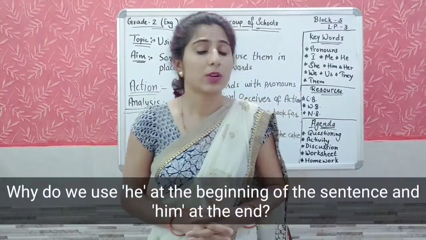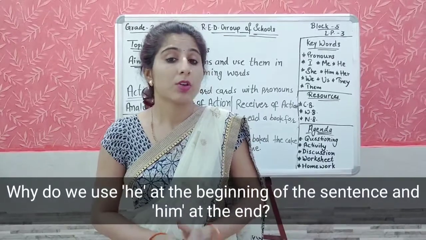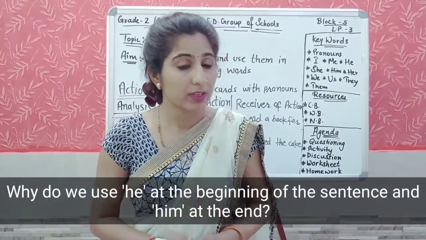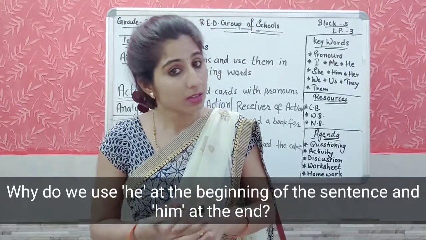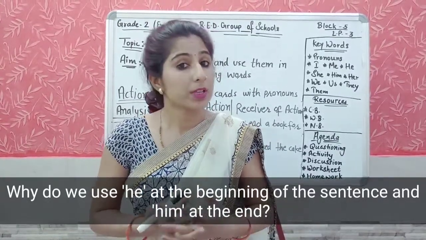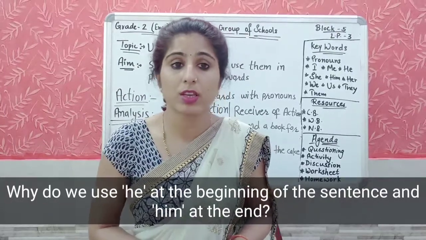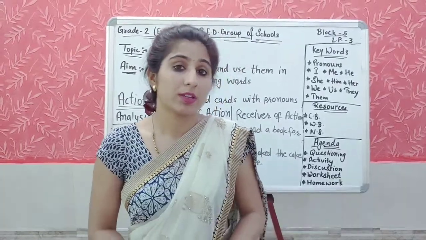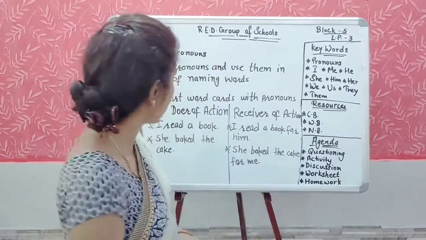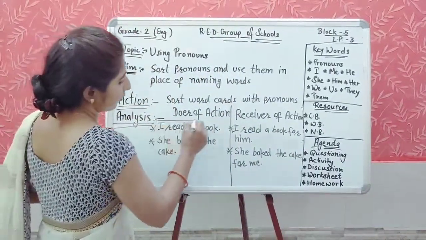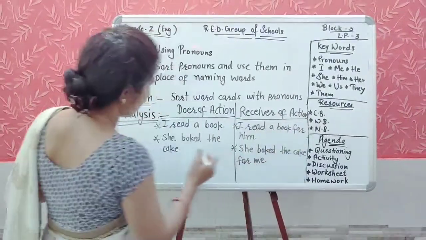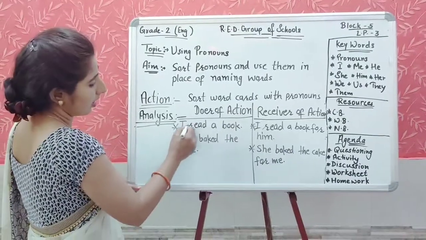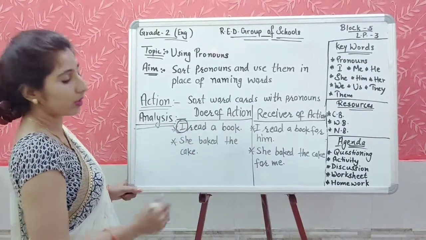My first question is, why do we use he at the beginning of the sentence and him at the end of the sentence? हमने ही को बिगनिंग में क्यों यूज किया और हमने हिम को एंड पार्ट पे क्यों यूज किया? This is how we have used here, like doer of the action and the receiver of the action. I have written here some sentences. I read a book. What is the pronoun here?